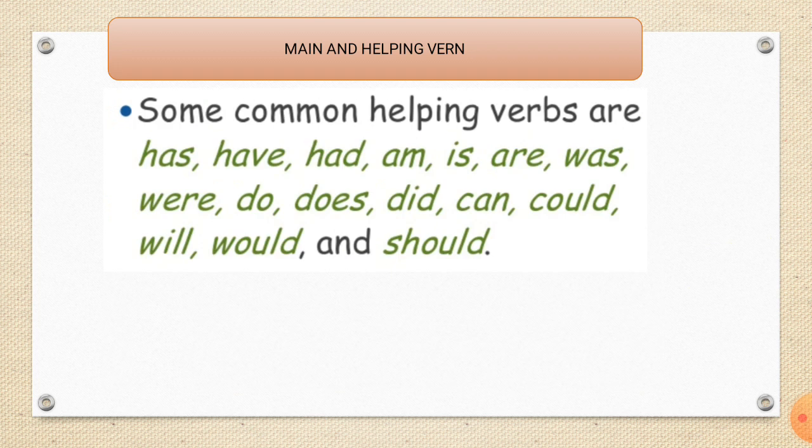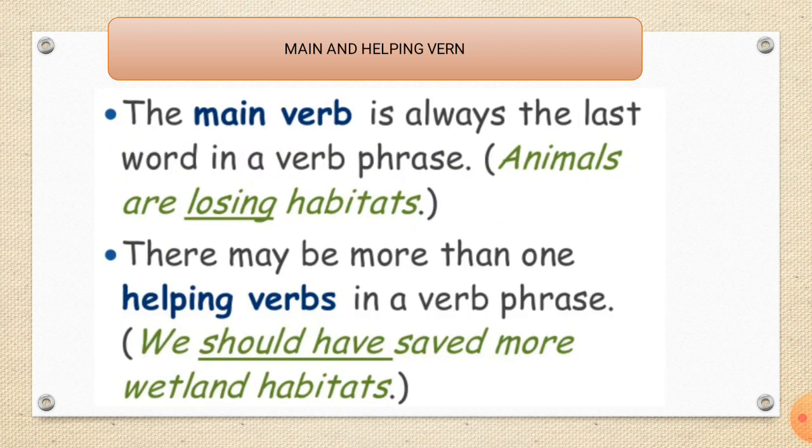Here are some common helping verbs like has, have, had, am, is, are, was, were, do, does, did, can, could, and will, would, may, might, shall, should. The main verb is always the last word in a verb phrase. Animals are losing habitats. Example. There may be more than one helping verb in a verb phrase. For example, we should have saved more wetland habitats.